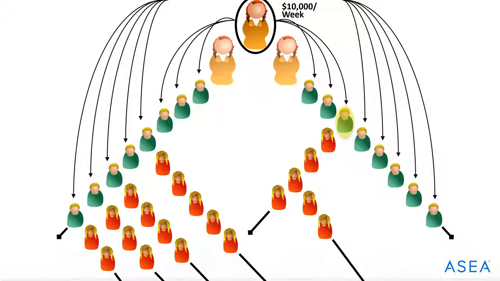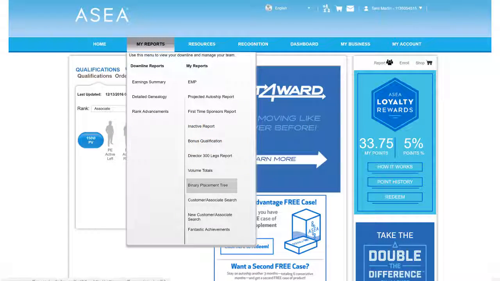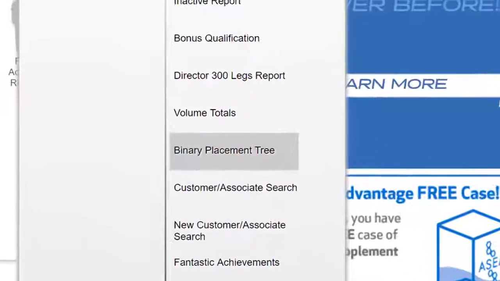This team commission part of ASEA's compensation plan will max out at $10,000 per week, which equates to $40,000 per month. Now, you're able to see what your organization looks like by using your virtual office. When you log into your virtual office, go to My Reports and then select Binary Placement Tree.